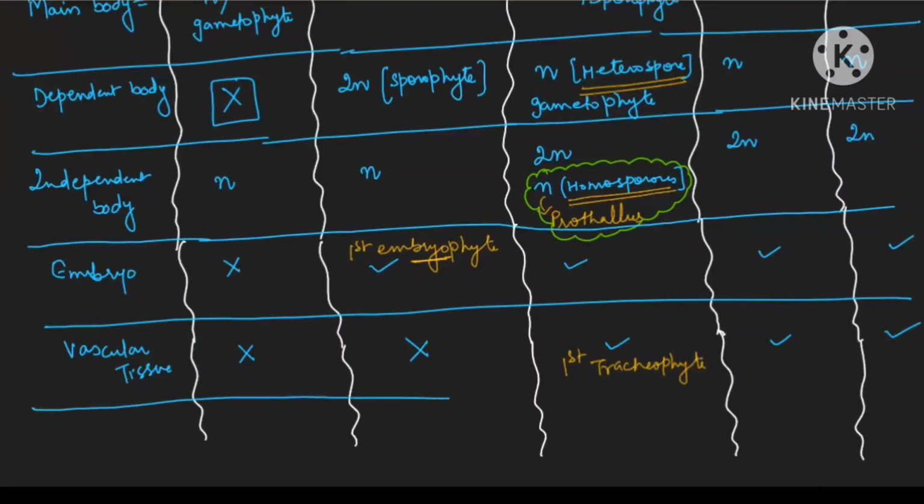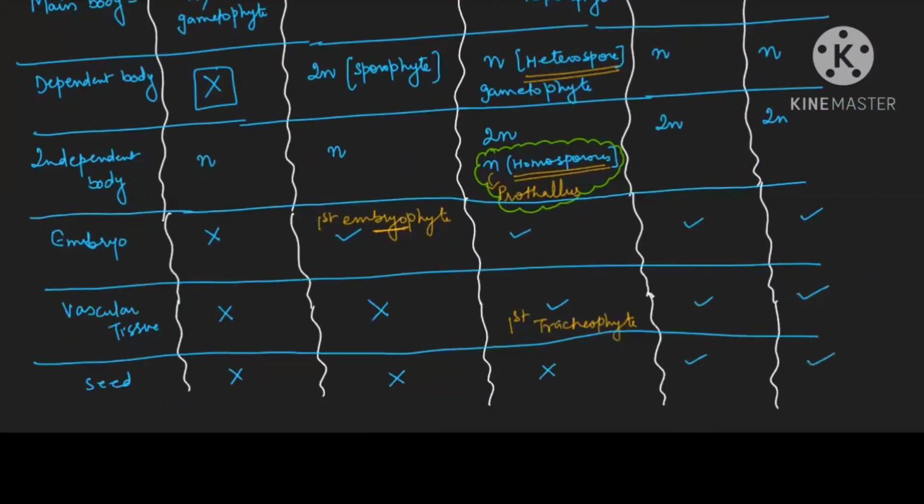Who will make the seed first? Formation of seed means spermatophyte. So seed formation is not done by algae, neither by bryophyte, neither by pteridophyte, shown by the gymnosperms and angiosperms. So gymnosperms are your first spermatophyte. They are the first spermatophyte. I hope this will help you to learn the topic with ease.